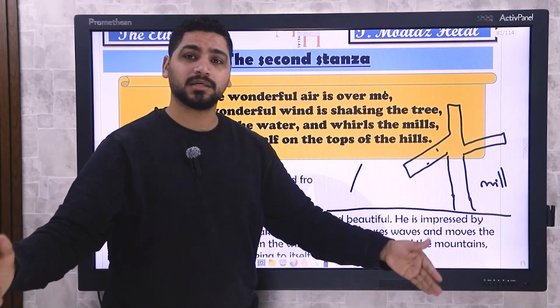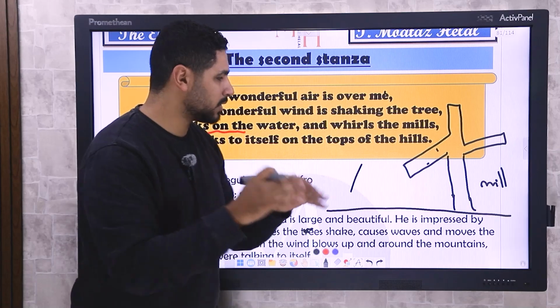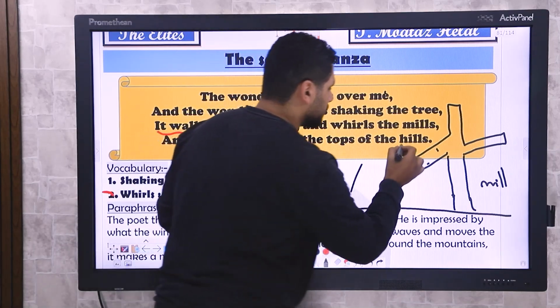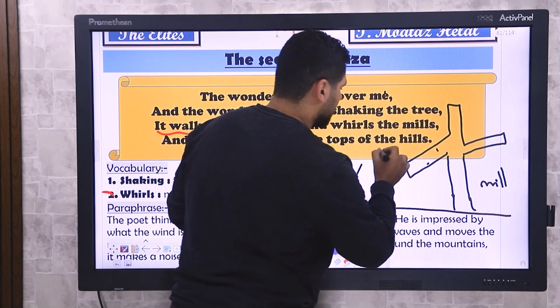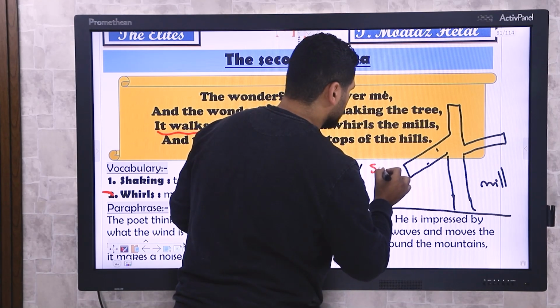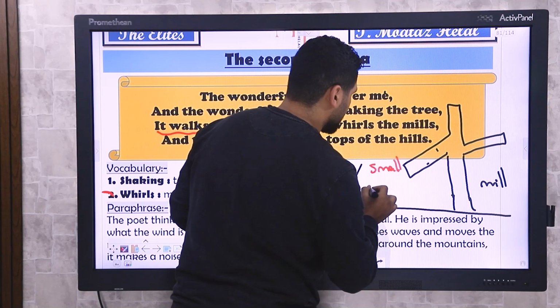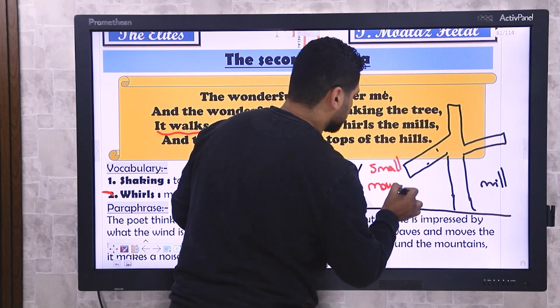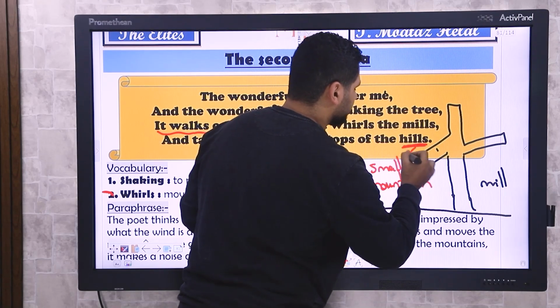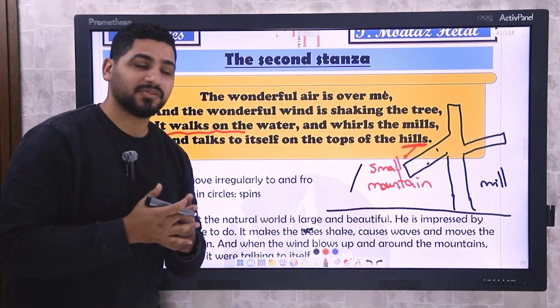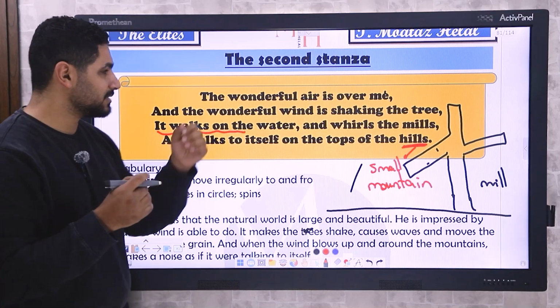So what is the hill? Something like a mountain, but a small one. So the hill is a small mountain. And that's the hill. So the overall meaning of the second stanza is that he's saying that the air is so strong